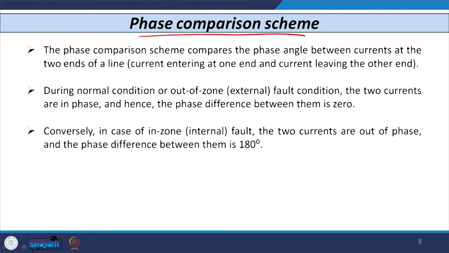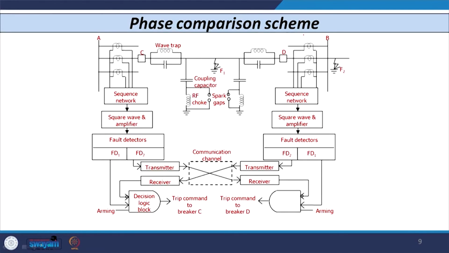During normal condition or in case of external fault, the two currents are in phase, so the phase difference between them is 0. Whereas in case of internal fault, as the opposite end or remote end current reverses, the two currents are out of phase and the phase difference is 180 degrees, and hence the tripping is given. So, this phase comparison scheme works on this principle.